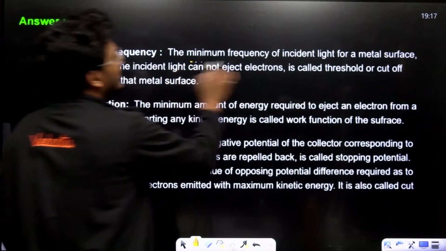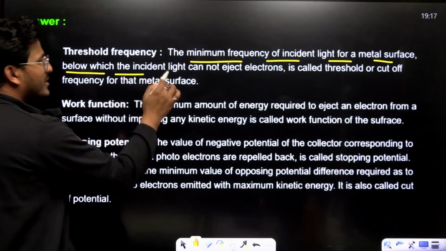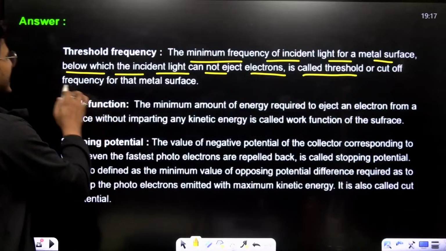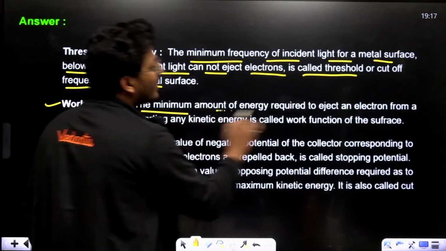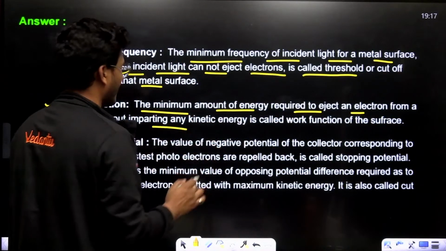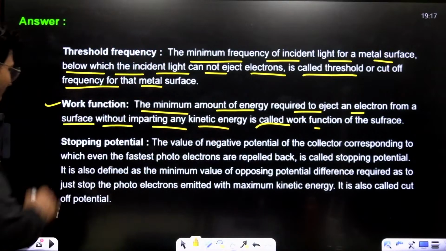See, the minimum frequency of incident light for a metal surface below which the incident light cannot eject an electron is called the threshold or cutoff frequency for that metallic surface. Work function is the minimum amount of energy required to eject an electron from the surface without imparting any kinetic energy. And what is stopping potential?